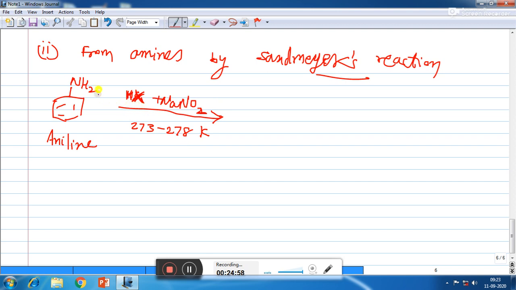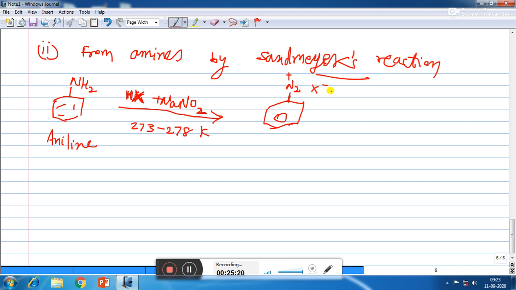then in that case NH2 group will be converted into diazonium halide. That means benzene bonded with N2+ and X-. So here we will see that there is no bond between N2+ and X-. They are ionic species, positive and negative ions.